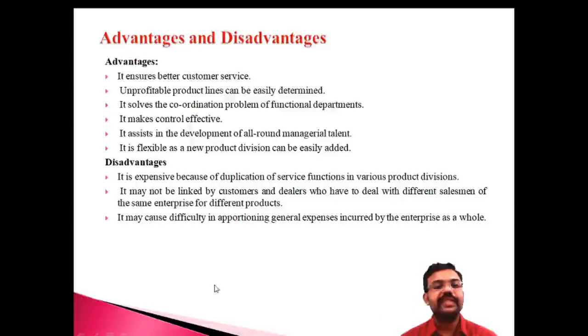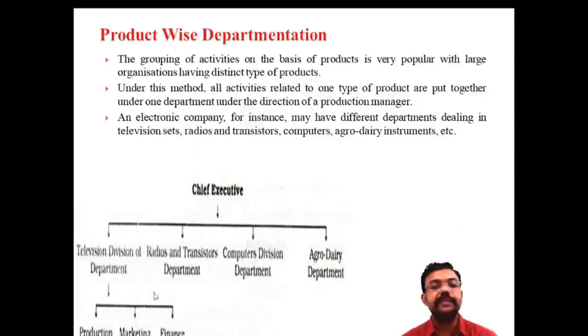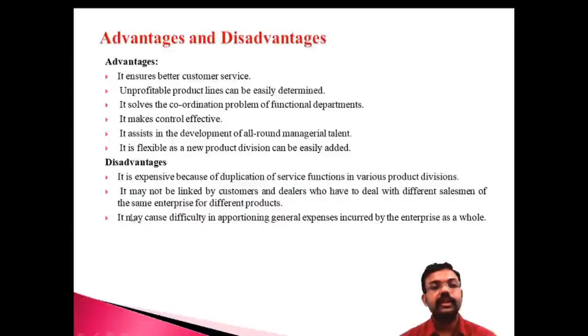And what are the drawbacks? What are the limitations regarding the product? The first one, it is expensive because of duplication of service. Sometimes the process is very expensive because a lot of products are involved and there is a duplication of the work. And the second one is that it may not be linked with the customers and dealers who have dealt with the different salesmen. There is a lack of interconnection from the operation point of view.